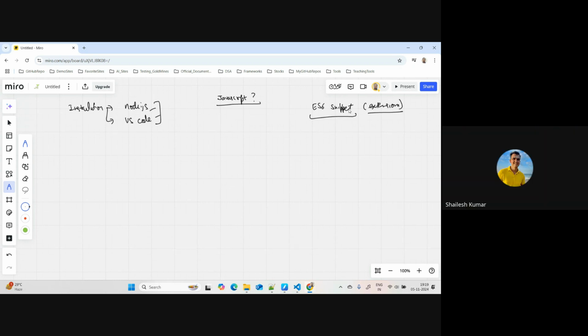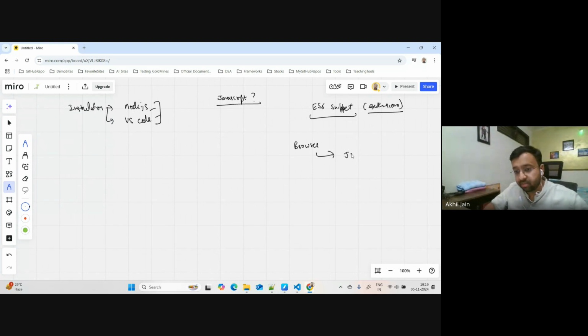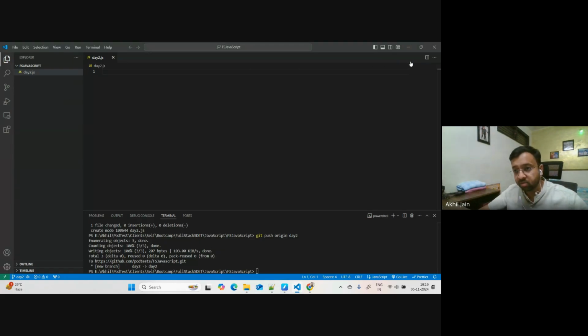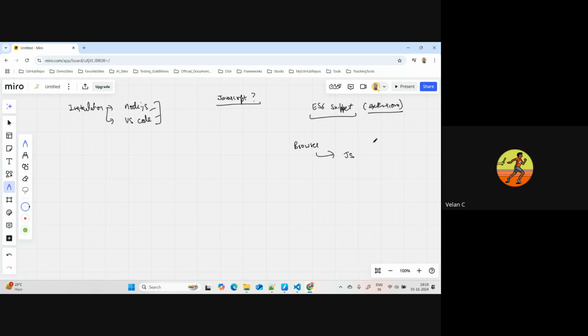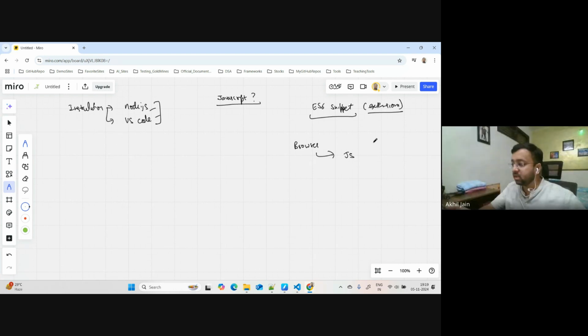I feel JavaScript already comes with the browser, so you don't need to install it. So you're saying it came with the browser, right? In the browser you got JavaScript, but currently this is VS Code, and VS Code is not the browser, right? Your point is valid if I'm working in a browser. There I get JavaScript from the browser. But why would I get JavaScript here?